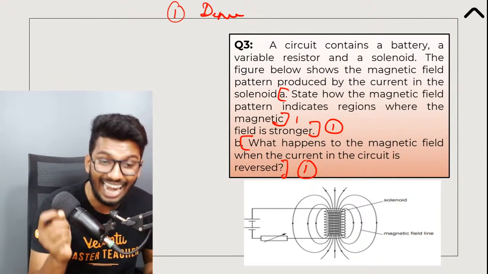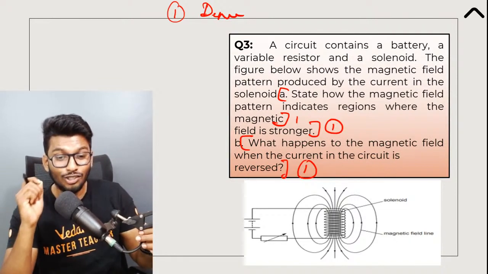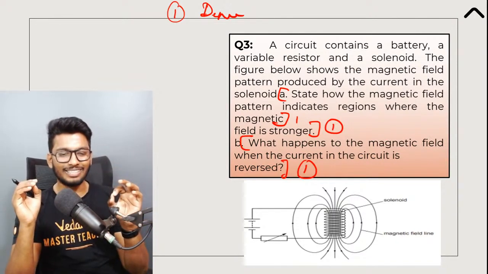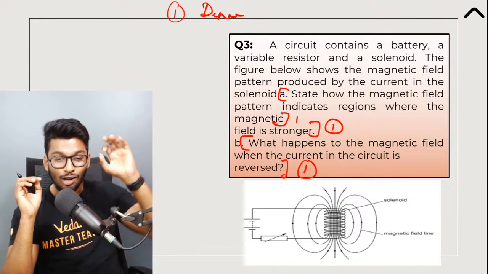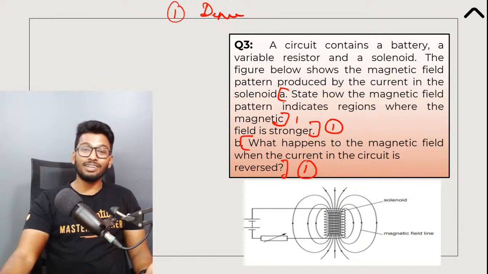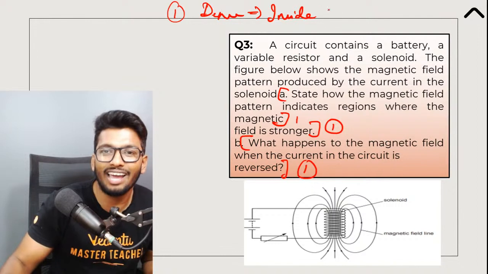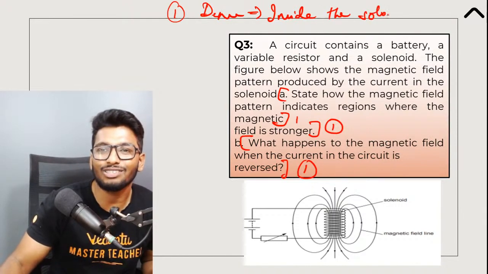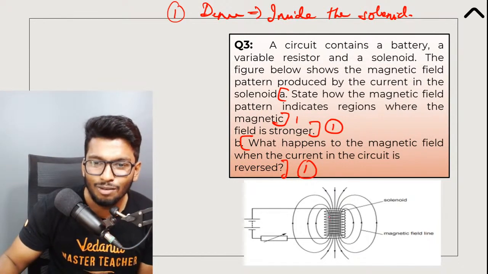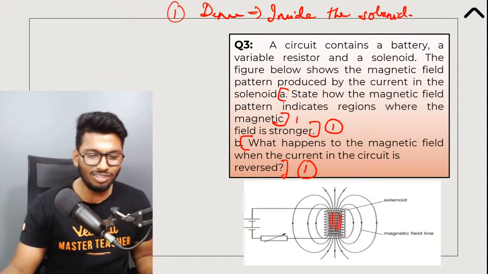But where is that? In a solenoid, where is the magnetic field the strongest? Think about it. A lot of you are like, sir, near the poles. But no, that is not the case, people. Inside the solenoid is where the magnetic field is stronger in a solenoid. Just look at it. The magnetic field lines are more dense. They are closer to each other inside the solenoid than at the poles.